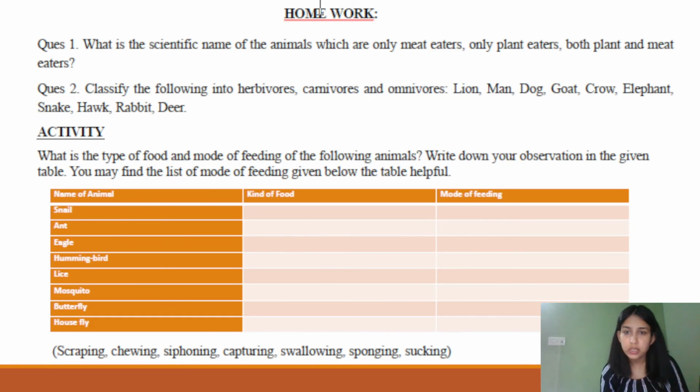The modes of feeding are also mentioned here so that it will be helpful to you: scraping, chewing, siphoning, capturing, swallowing, sponging, and sucking. These are the different feeding habits that different animals have. So you will find out which feeding habit matches which organism and the kind of food they are eating. So this is all for today.